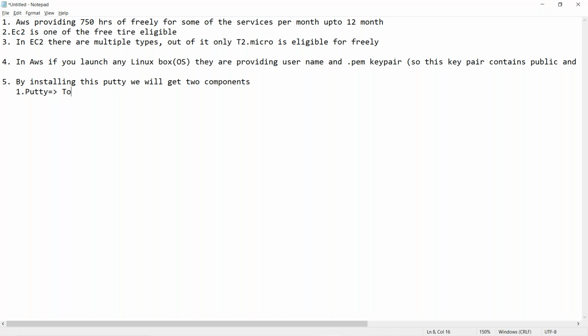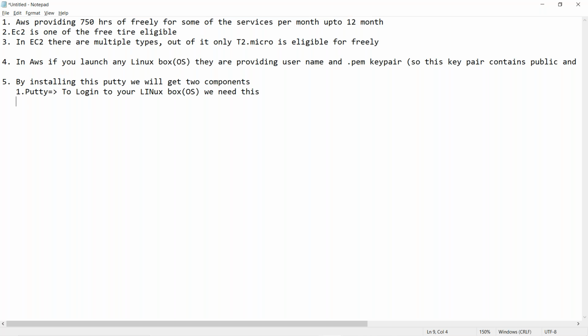To log into your Linux box, we need this. Box is nothing but operating system. In different platforms, we used to call it by different names. Okay. Next, PuttyGen. Second is PuttyGen.